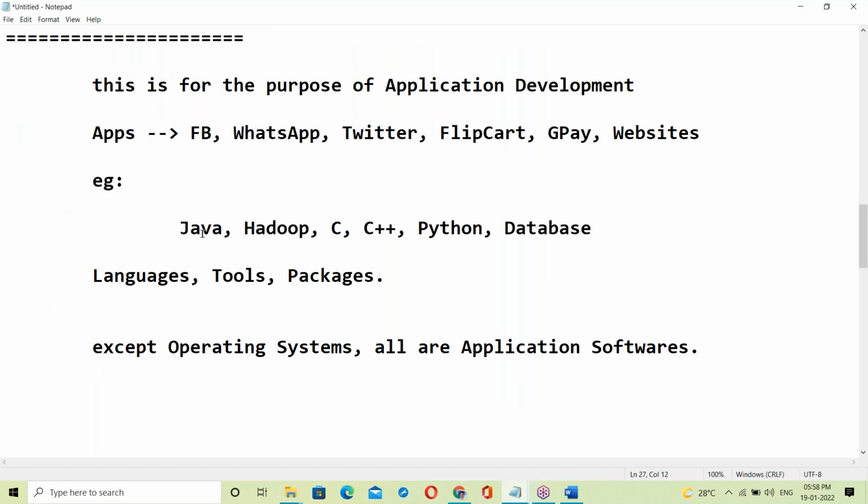Just understand the classes. Next, follow the document. Not even a single line is missing. Everything is there in the document, very clearly prepared. Just follow the document. You don't need to write any notes.